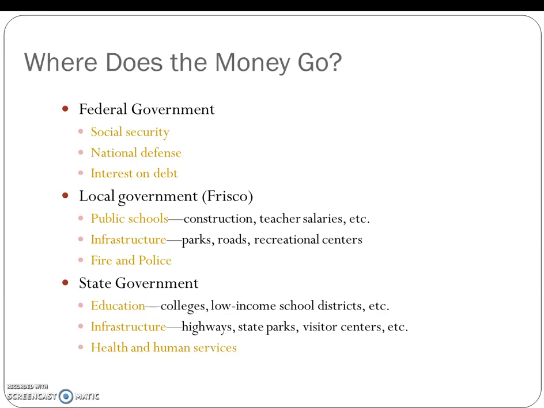And then state government, you've got money that goes to education, state universities, low-income school districts, things like that, infrastructure, highways, state parks, visitor centers, and then health and human services, which go back to what we talked about before for insurance.